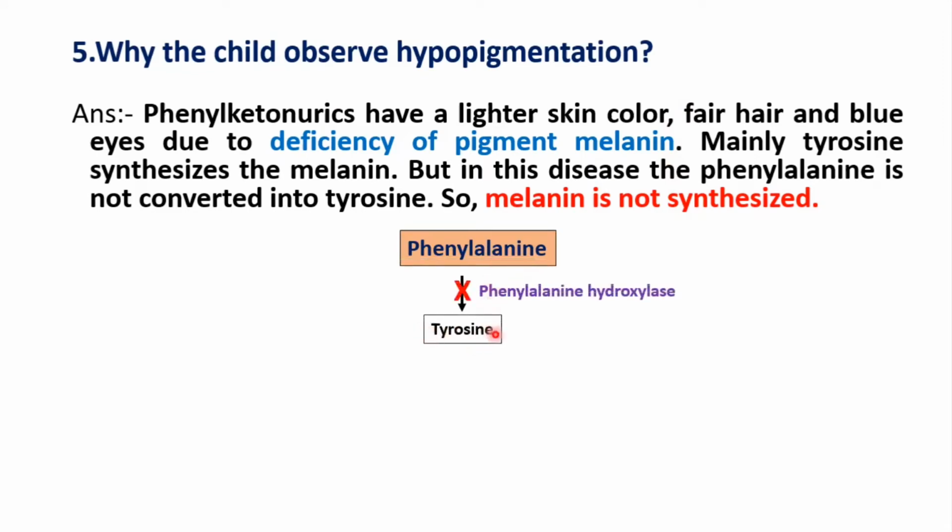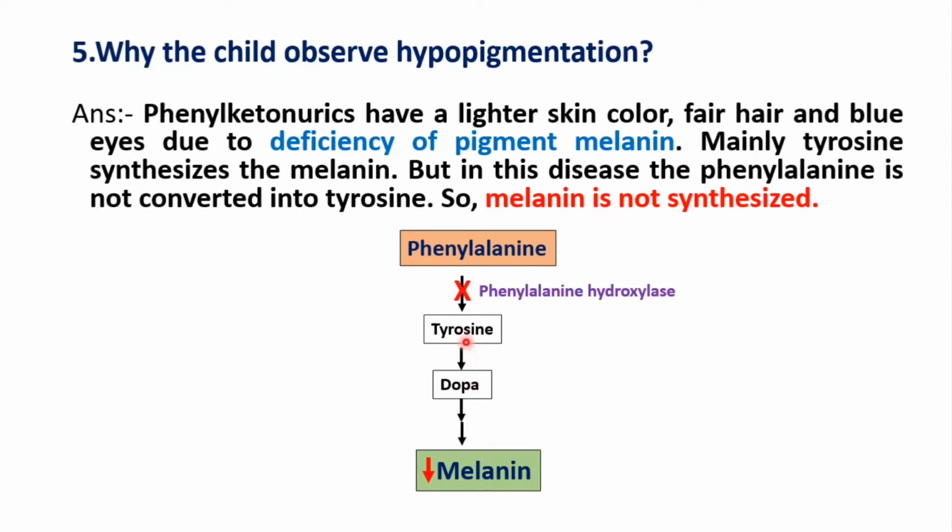Phenylalanine inhibits synthesis of tyrosine. Tyrosine is the amino acid which synthesizes other important compounds, and one of those is the pigment melanin. But when there is a deficiency of this enzyme, or this step is blocked, tyrosine will not be synthesized.